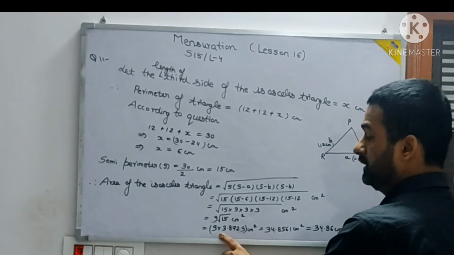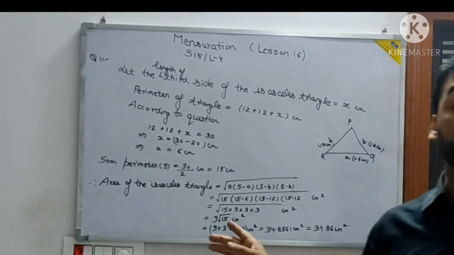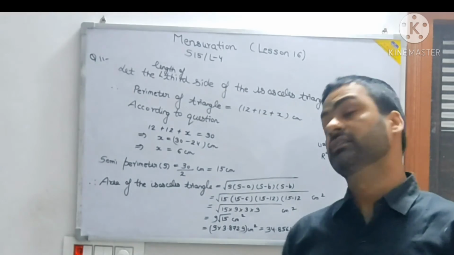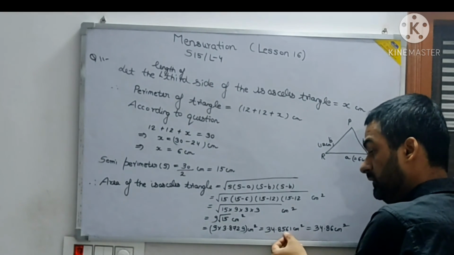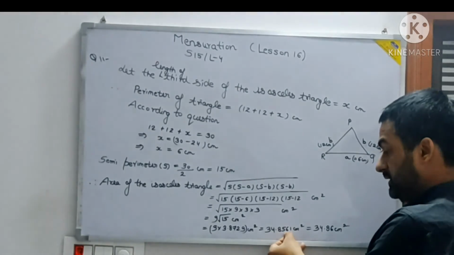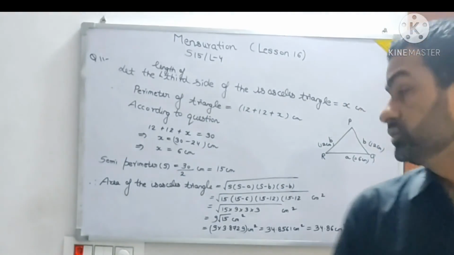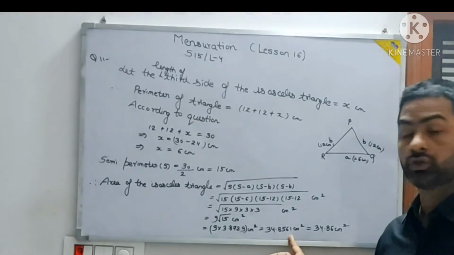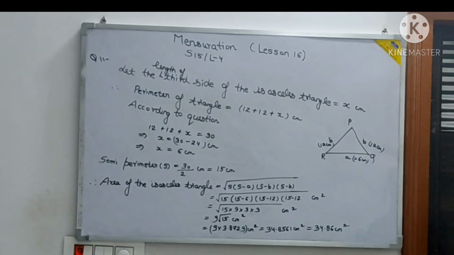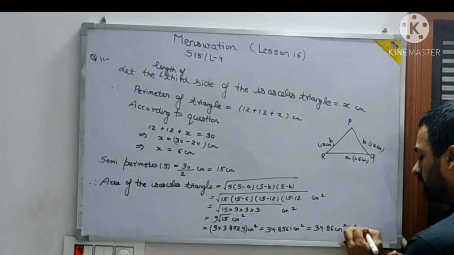Then here, the value of root 15 is taken as 3.8729. With 3.872 also, the answer was not coming properly here. So see, till 2 decimal places you have written, but you have to round off till the third or fourth. So this third place 6 has to come there. Otherwise, you will not get the answer. Okay, so 34.86 is coming, 34.8561. We have rounded it off. It is equal to what? 34.86 centimeter square. So this centimeter square is important here, and this is our answer.